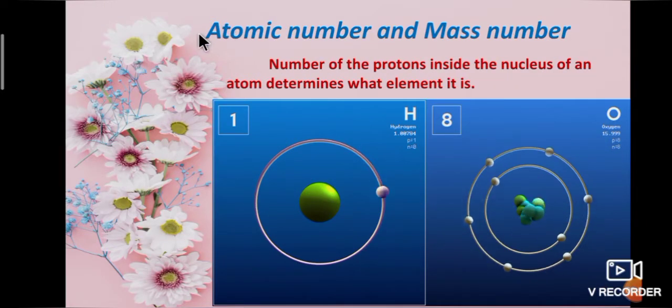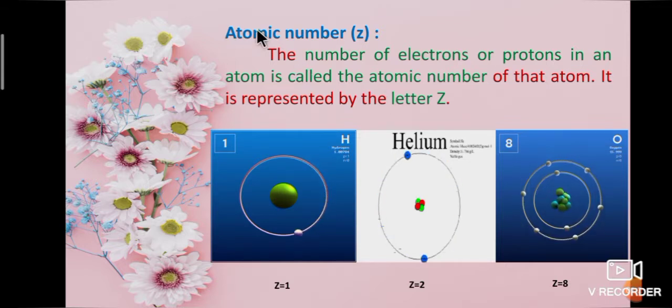Now we are going to study about atomic number and mass number. The number of protons inside the nucleus of an atom determines what element it is. For example, if the nucleus has only one proton, then all such atoms are hydrogen atoms. If there are 8 protons, that atom is oxygen.